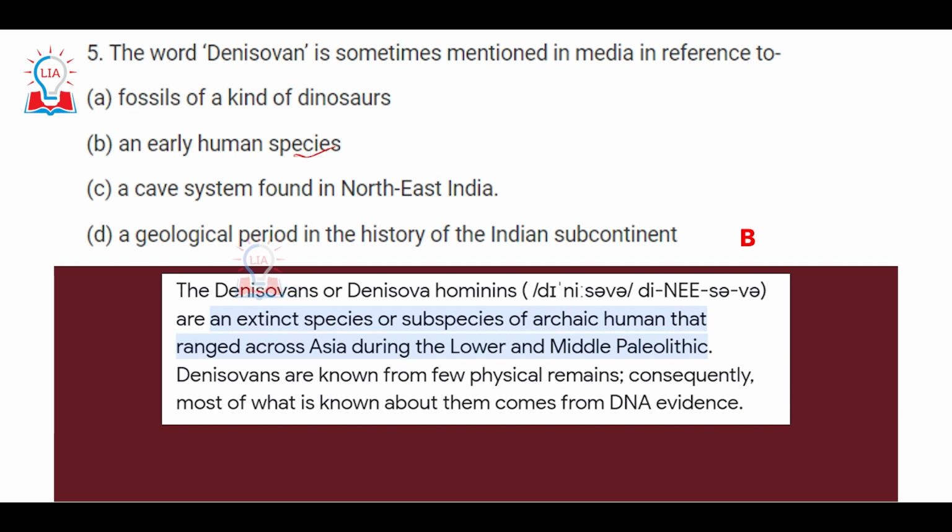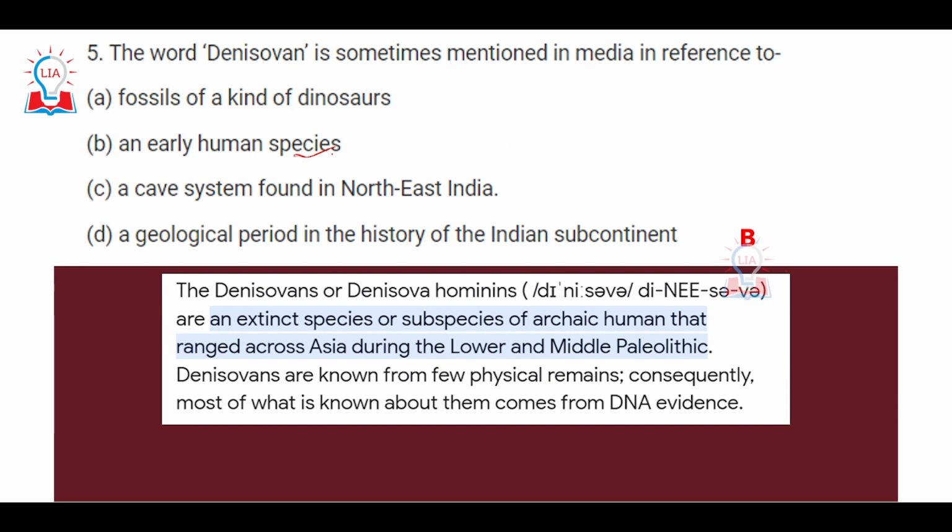Denisovans, also called Denisova hominins, are an extinct species or subspecies of what is believed to be archaic humans that ranged across Asia largely during the period of the lower and middle Paleolithic. Denisovans are also known from few physical remains. Consequently, most of what is known about them comes from DNA evidence. The Denisovan name has been given after the cave, the Denisova cave, from where the fossil remains were first discovered.